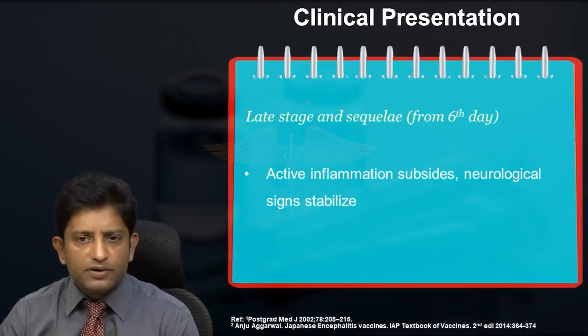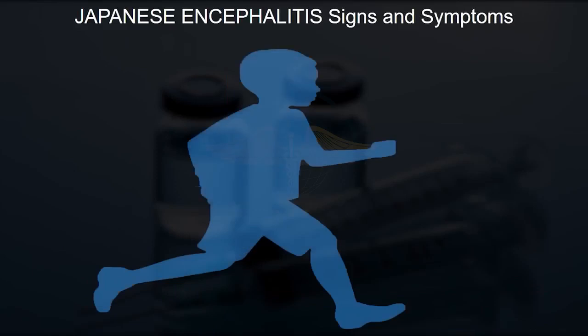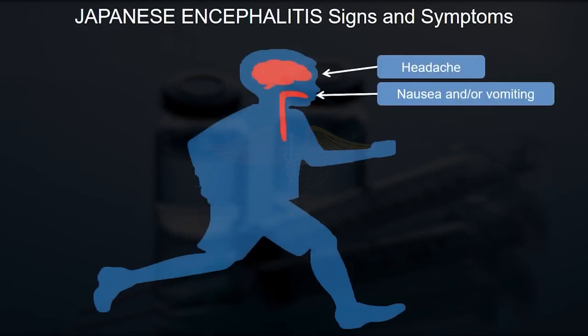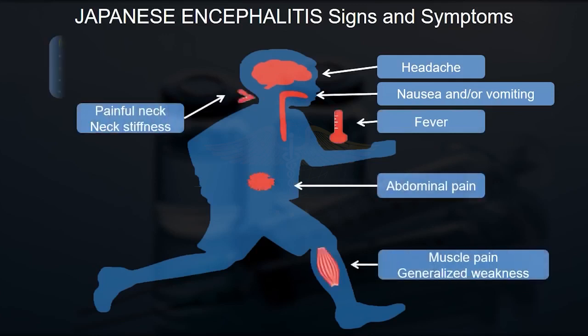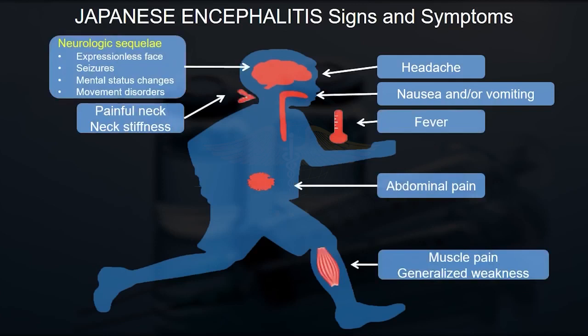So schematically, this is the diagram which will give you the signs and symptomatology. From above down, this child has headache, nausea, vomiting, convulsions, then neck stiffness, pain in abdomen, muscle weakness, generalized apathy, and neurologically this child has convulsions, altered sensorium, focal neurological deficit. So these are the symptoms and signs commonly.